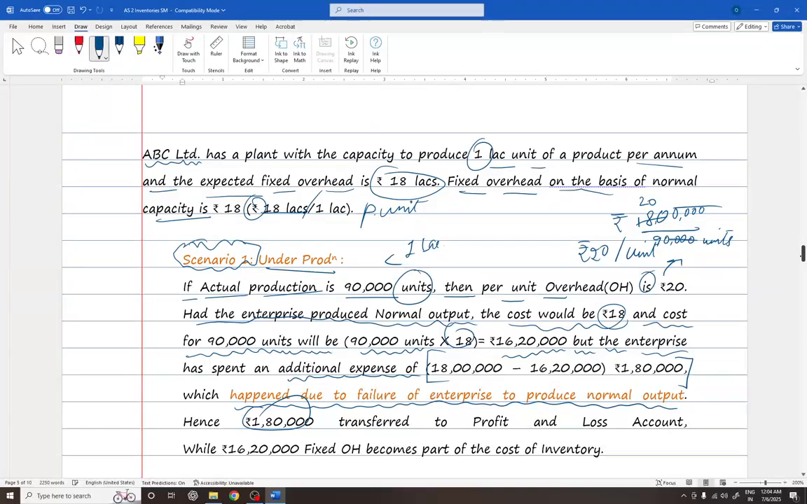Hence, this 1 lakh 80,000 difference should be transferred to P&L account, while the 16 lakhs 20,000 of fixed overhead becomes part of the cost of inventory.